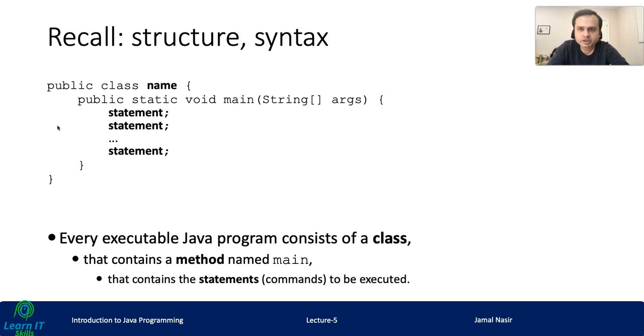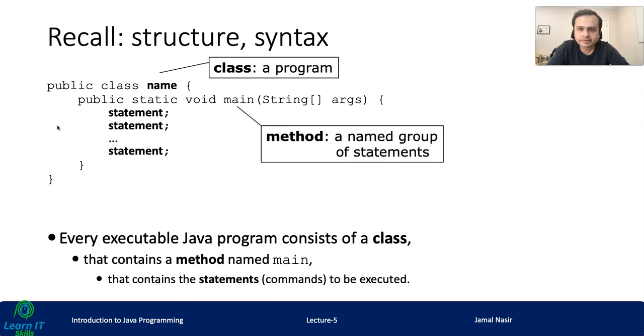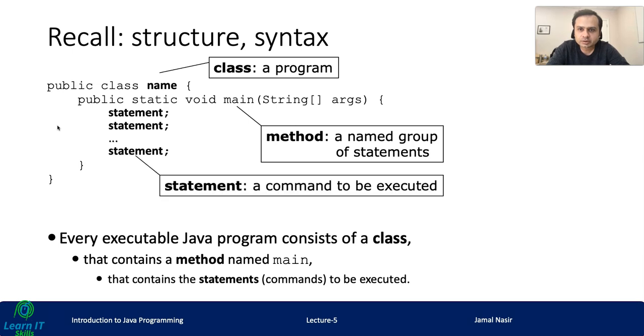A Java class starts with public class name, and we save this as name.java file. So this is a class, a program, right? This public static void main is a method, a function. And obviously in a method we can write different statements. So basically today's lecture is about methods in Java.